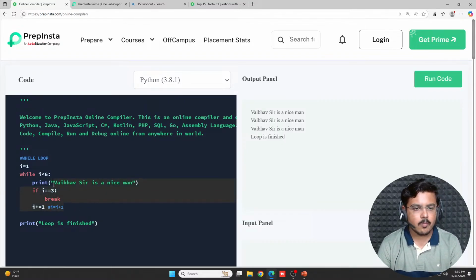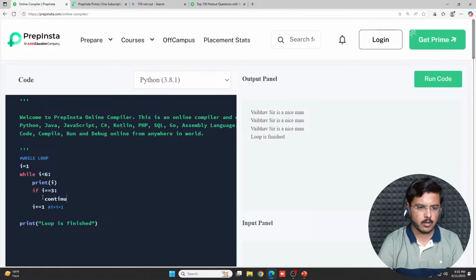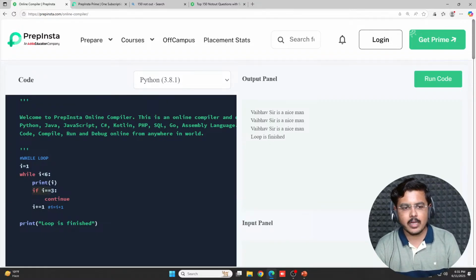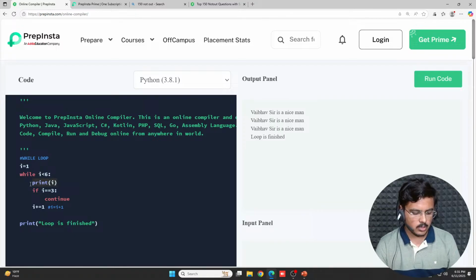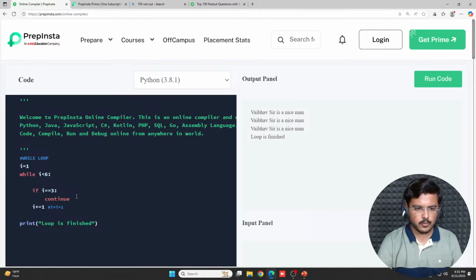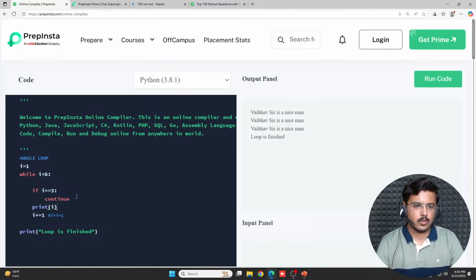Great. Now what I'll do is I'll put I here so that you can get a better understanding of what I'm trying to tell you now. If I use the continue statement here, then when I comes as 3, it would skip the iteration and continue working, and it would not print I. So basically I'm putting the structure above, and I'm putting this below, so this print I is not in this indentation.